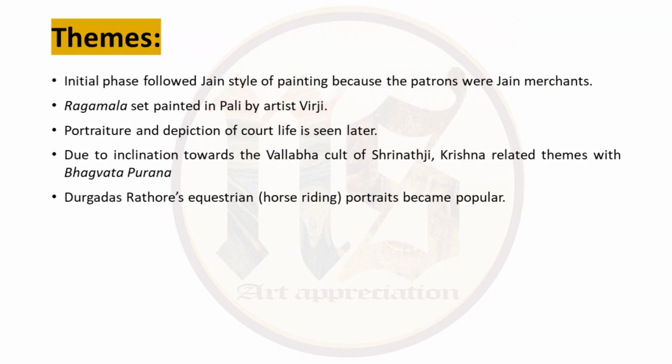The main themes: the initial phase was Jain subjects and Jain style of painting because the patrons were Jain merchants. Then a Ragmala set was painted in Pali by an artist called Veerji. Then portraits and depiction of court life are also seen later. Due to inclination towards the Vallabh cult of Srinath ji, Krishna related themes were painted along with Bhagavad Puran.